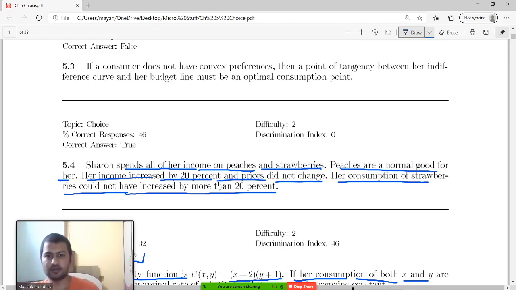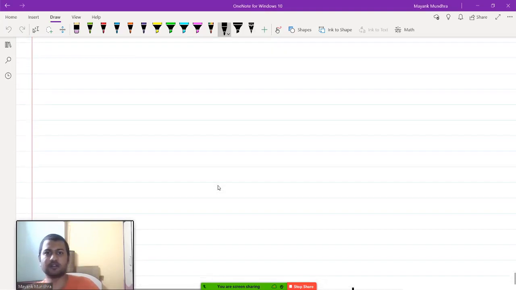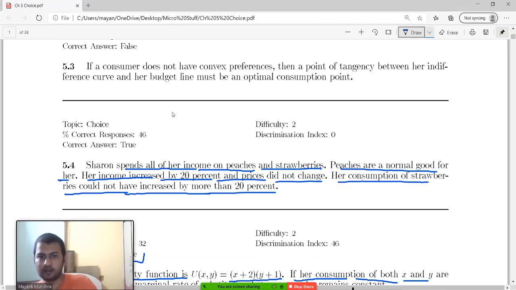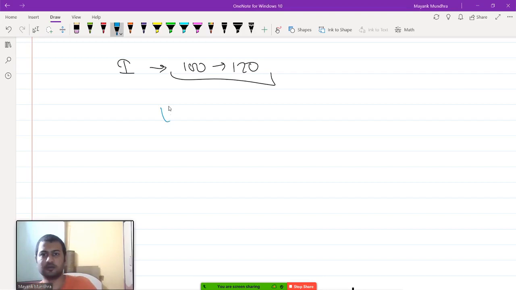Why is this true? Let's take an example. Let's say income goes from 100 to 120. Okay, and let's say peaches and strawberries had the same income, increased by 20%, prices did not change. Let's say the utility function was xy for example. Let's say for the sake of argument, utility function is xy and px equals py equals